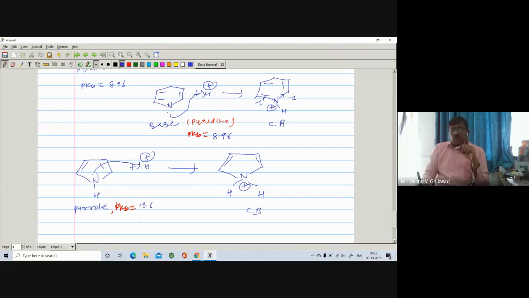Now you know, the lower the pKb, the more the basicity. So here pyridine is found to be more basic as compared to pyrrole.